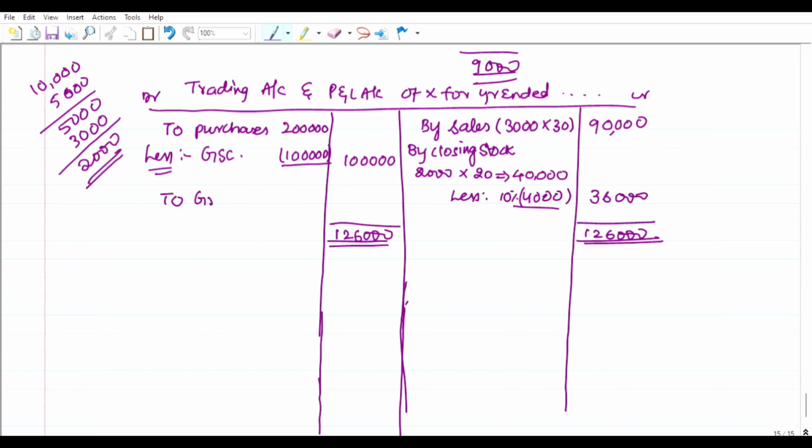To gross profit, how much? 26,000 rupees. And by gross profit of 26,000 rupees. Okay.